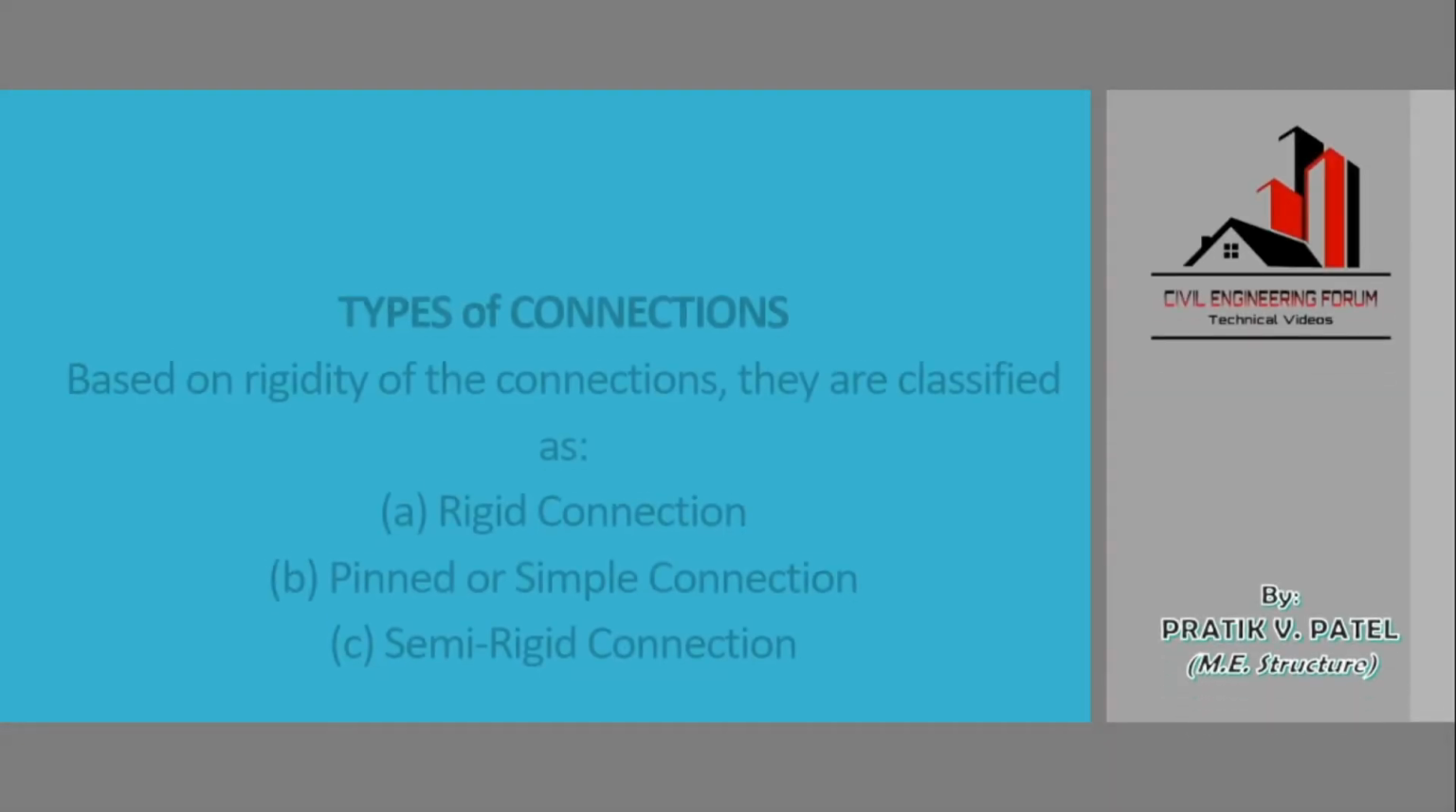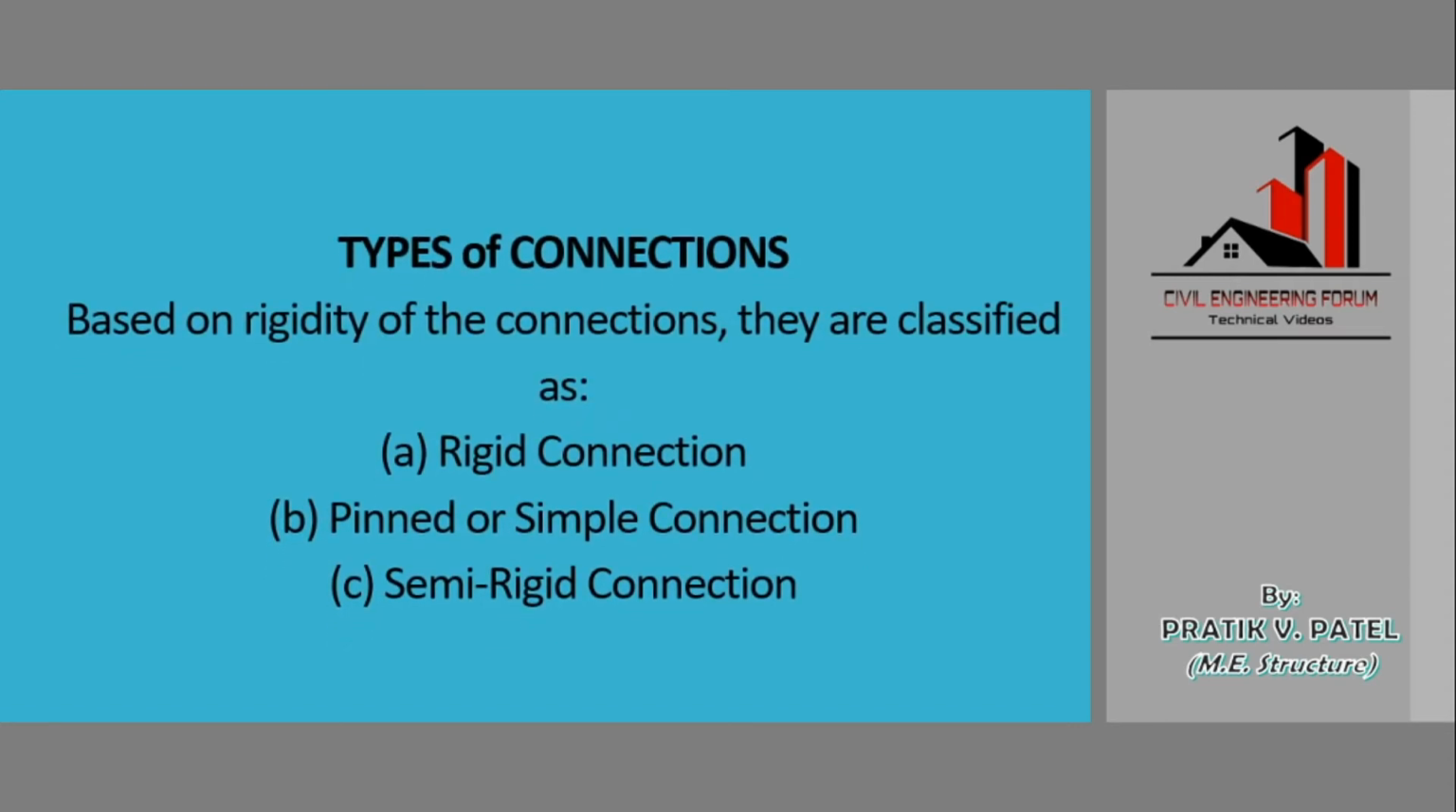We are in the second part of the topic connections, where today we'll be talking about types of connection in detail. So basically this is the classification of connections in any steel structure. Based on rigidity of the connection, they are classified as rigid connections, pinned or simple connection, and semi-rigid connection. These are the main three types of connection which are available anywhere in a steel structure, where at first we'll understand what is a rigid connection.